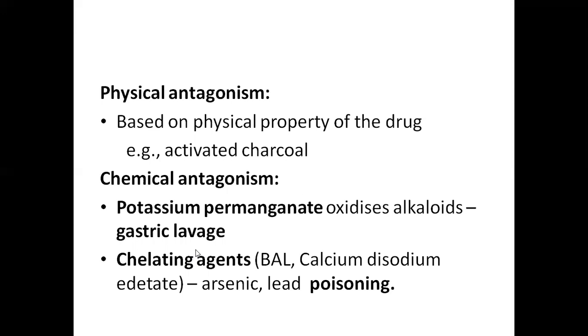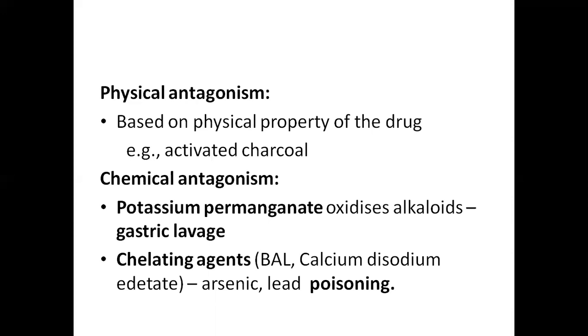And the second one is chemical antagonism. In chemical antagonism, the actions of one drug are inhibited by the chemical reaction of the other drug. Here an example is potassium permanganate. This potassium permanganate will oxidize the alkaloids, and it is used in gastric lavage. Gastric lavage means cleaning of the stomach in poisoning cases.